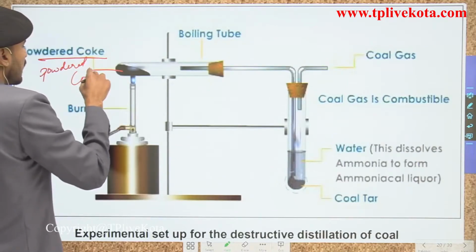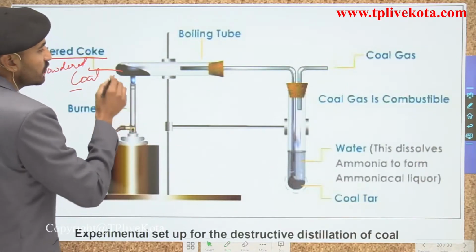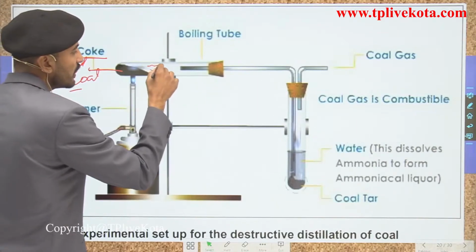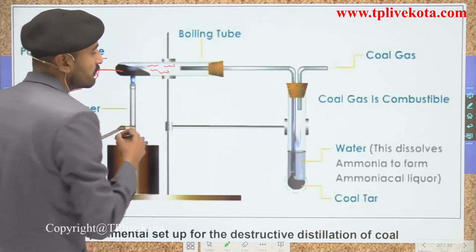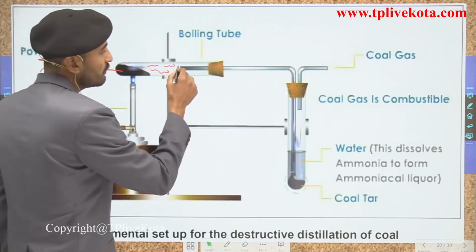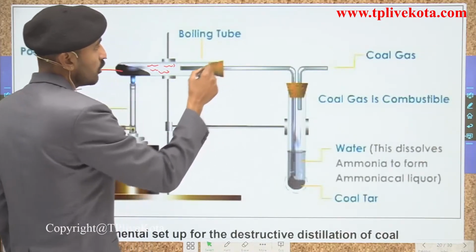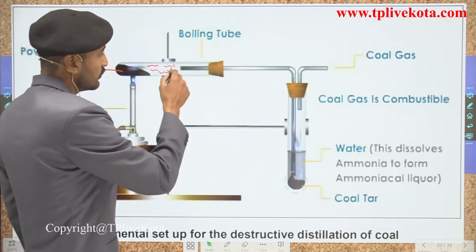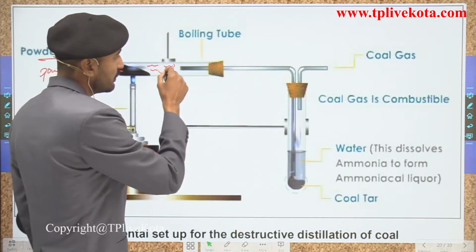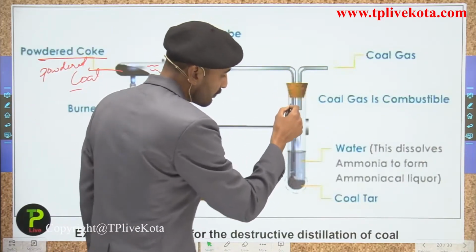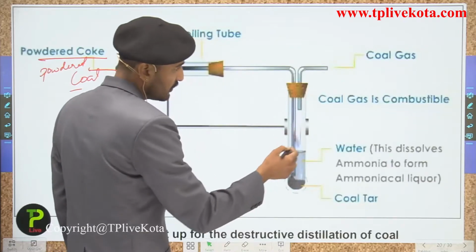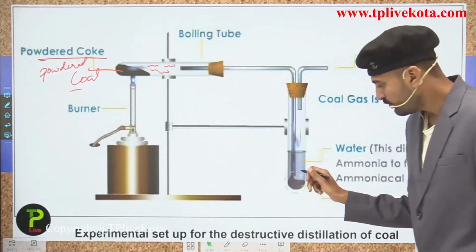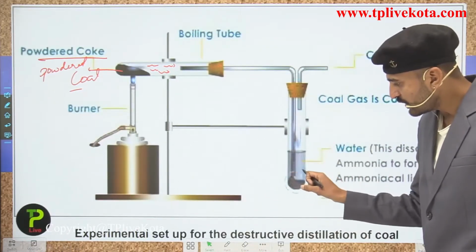So first we are having the powdered coal, and when we are heating it strongly, the vapors are forming. The vapors pass through this opening which is present over here, because here the stop cork is there. When we are heating this, the vapors pass through this and these vapors are passed through the water. In this test tube you can see the water is present.